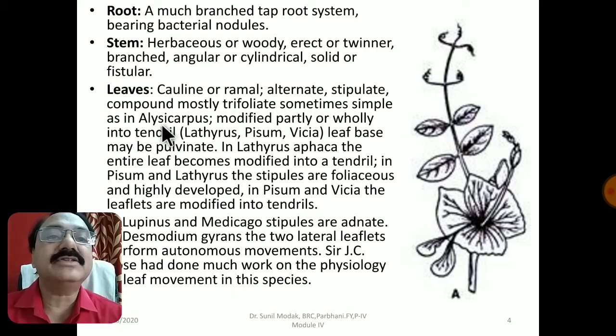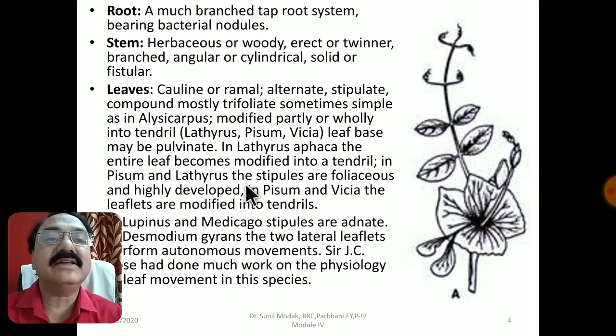In the case of Abrus, they are simple, modified partly or wholly into tendrils. As you can see here, the leaflets in this pea plant are modified into tendrils, for example in Lathyrus, in Pisum sativum, and Vicia faba. Then the leaf base may be pulvinate, and may be swollen sometimes. In Lathyrus aphaca, the entire leaf becomes modified into a tendril. So different types of modifications of the leaflets and the leaves are seen.